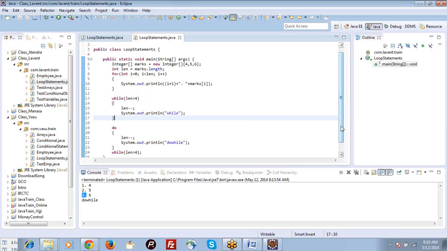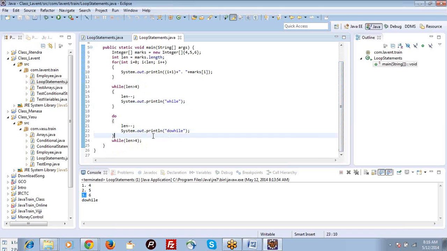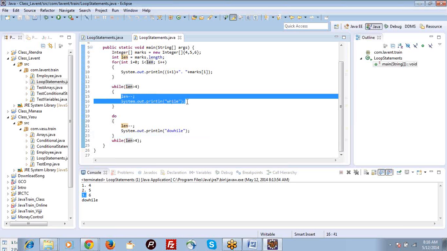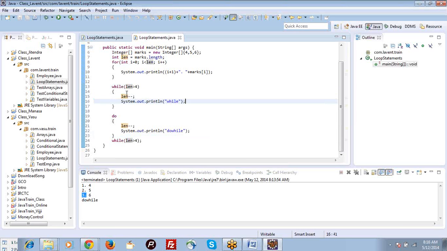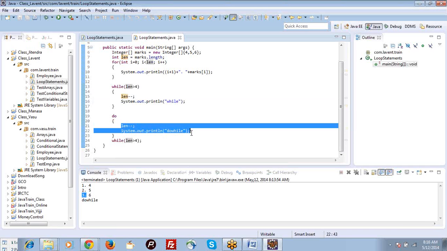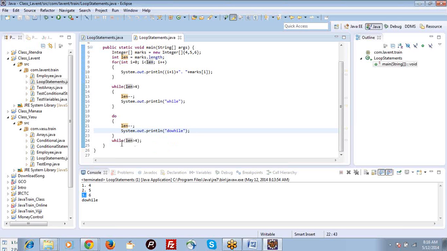Now the third one is do while. When will we use do while? If you see here, in while loop, first it will evaluate the condition. If it's true, then only it will execute the statements. If it returns false, it doesn't execute. But in case of do while, it will run the statement once. After running it the first time, it will evaluate the condition. If it's true, it will continue with the loop. If it's false, it will skip the execution of the loop at that point.